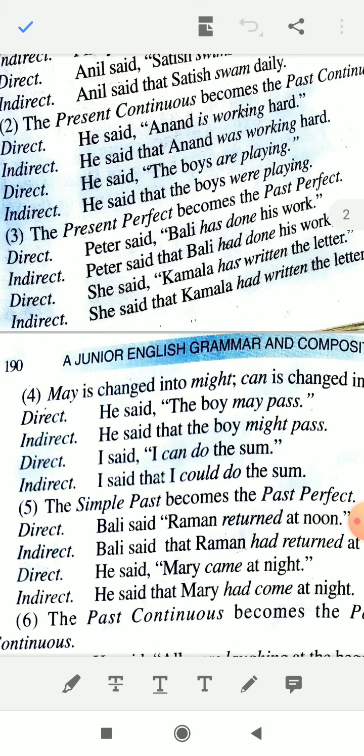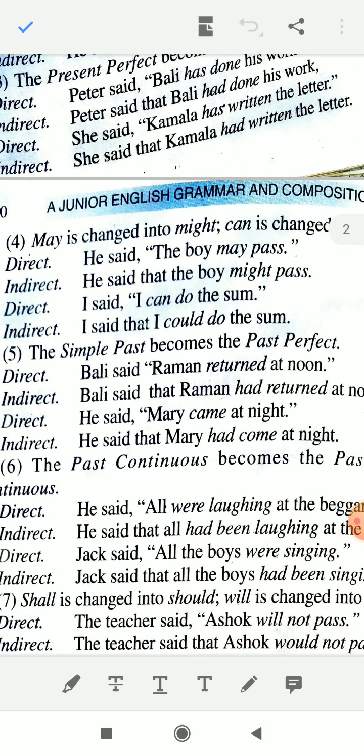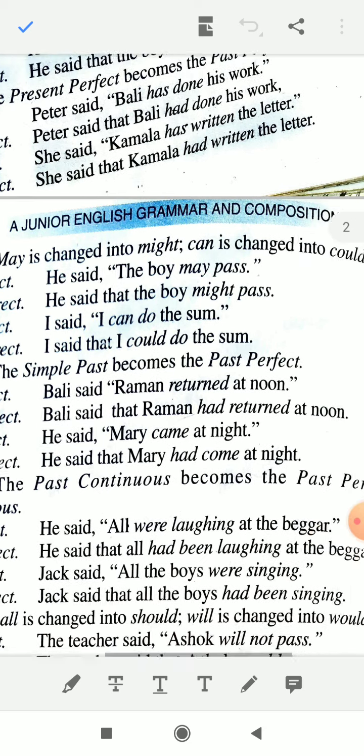Okay, now one more thing. You have an exception here, now you have to keep it in mind. Let's see here, in this rule, may is changed into might, can is changed into could.